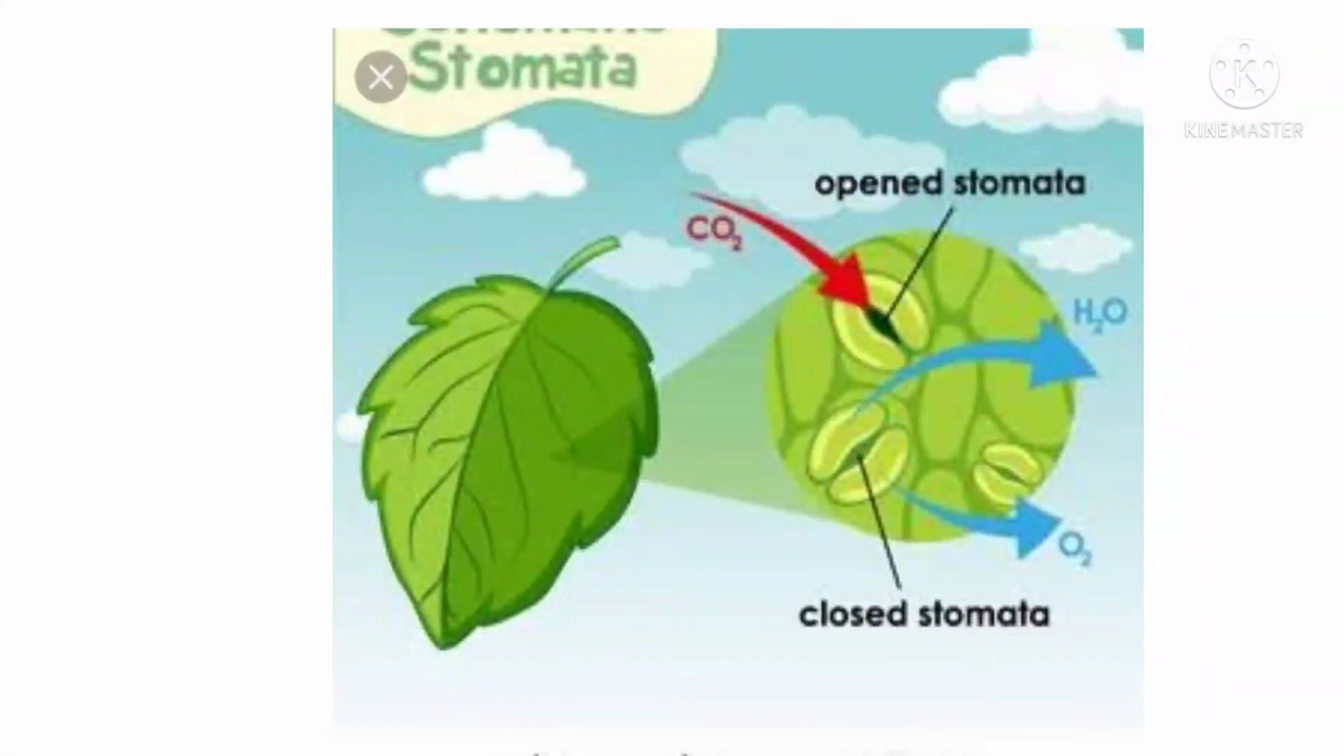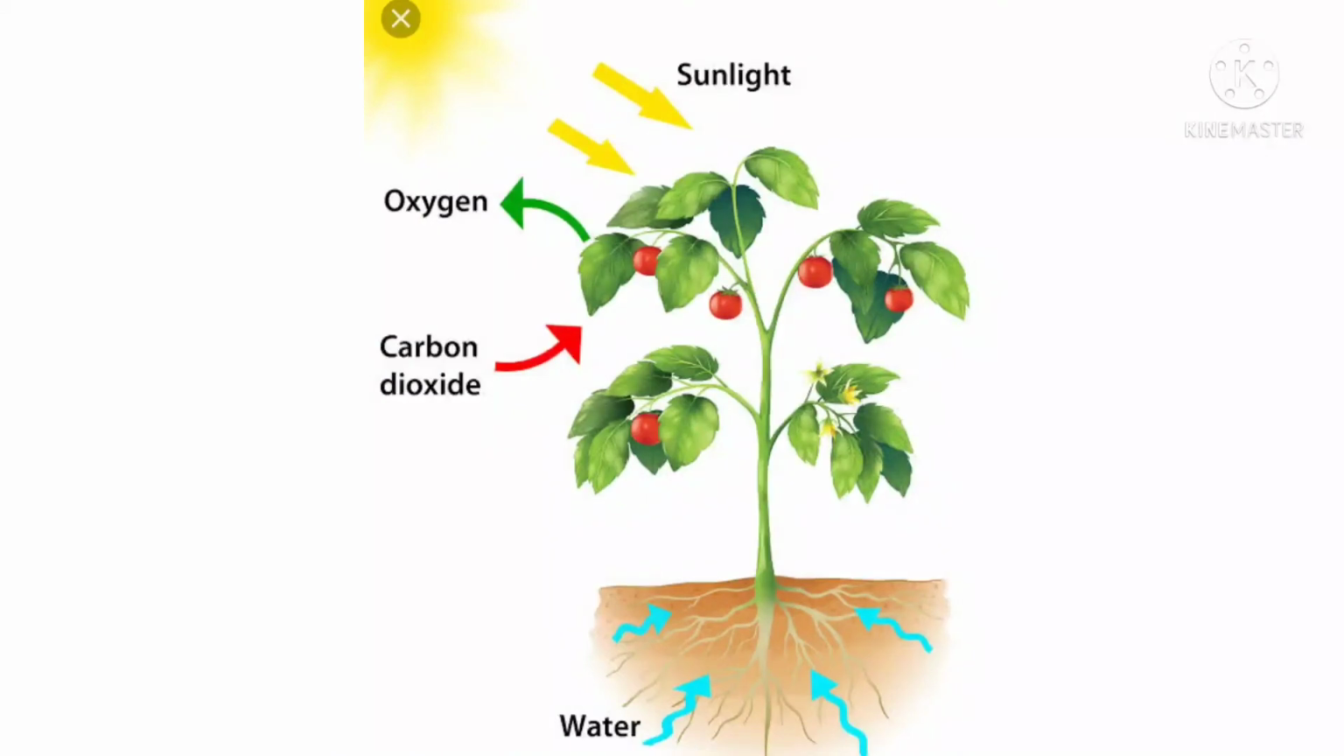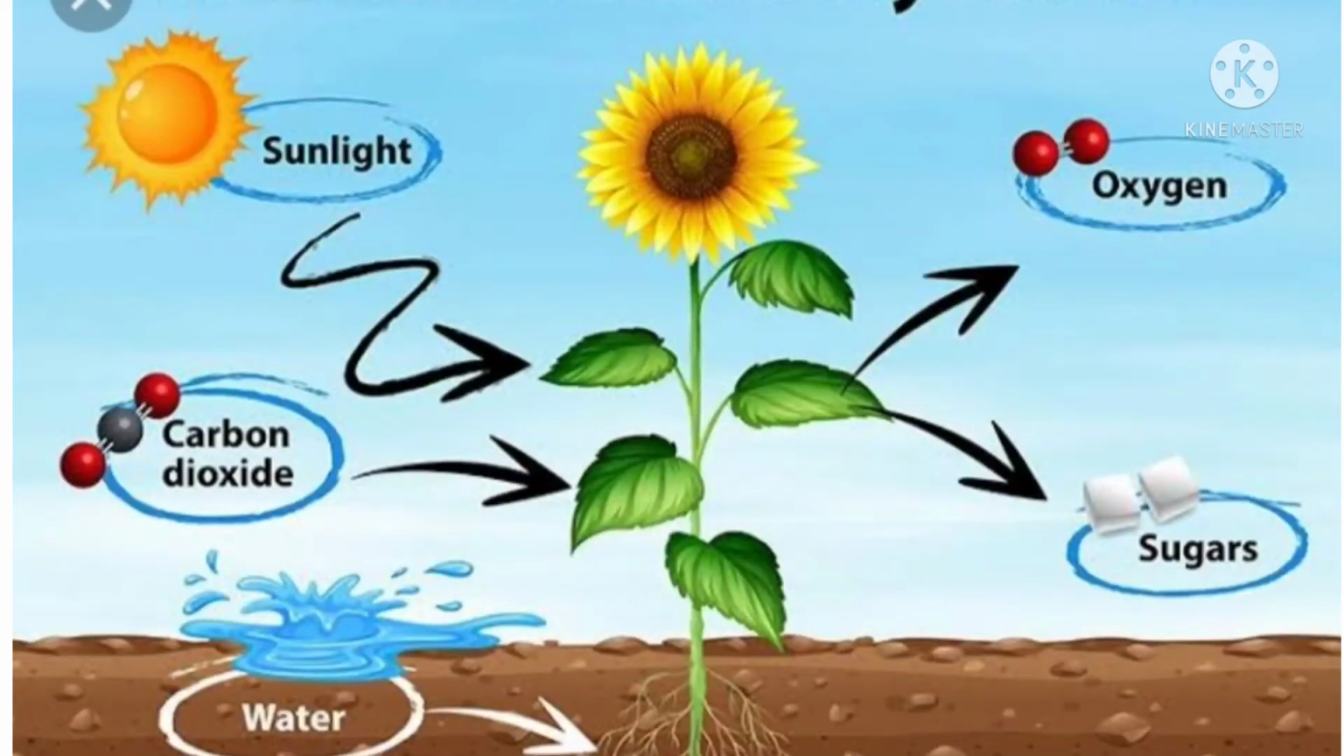Okay, children, here some questions I will ask. How does carbon dioxide enter the leaves? How does oxygen come out of the leaves? Yes, children. Plants produce sugar first, which is converted to starch, and then other compounds as well.